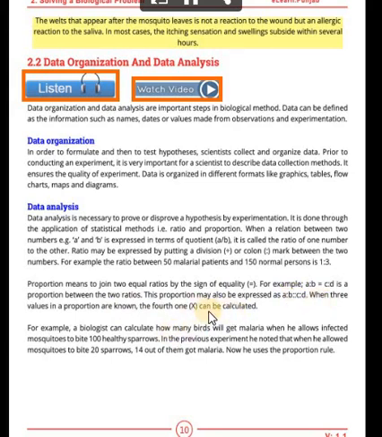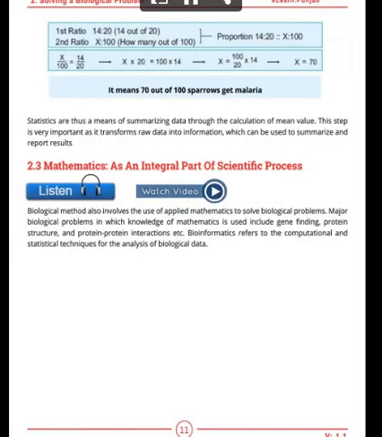For example, a biologist can calculate how many birds will get malaria when he allows infected mosquitoes to bite 100 healthy sparrows. In the previous experiment, he noted that when he allowed mosquitoes to bite 20 sparrows, as we studied in the previous topic, 14 out of them got malaria. Now he uses the proportion rule. The first ratio he came to know was 14 out of 20, right?